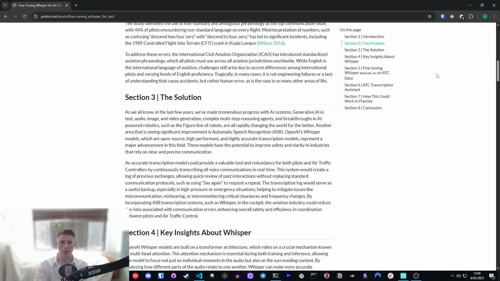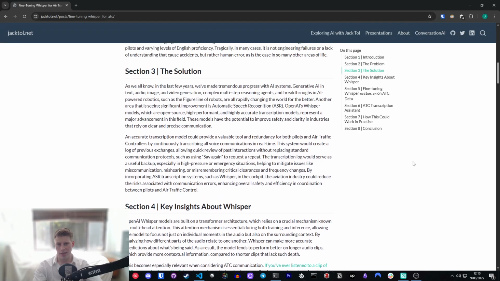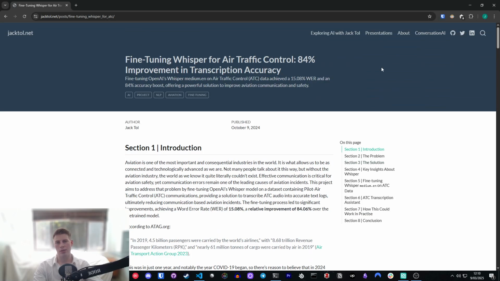So what you can do though is you can take a Whisper model and then you can fine tune it on a specific modality of audio. In this case, I chose air traffic control audio. So that's communication between controllers and pilots. And this will ideally, in the best case scenario, expose the model to more varied examples and just more examples in general of this audio modality, which will make it better attuned to doing better and more accurate transcribing of this audio.